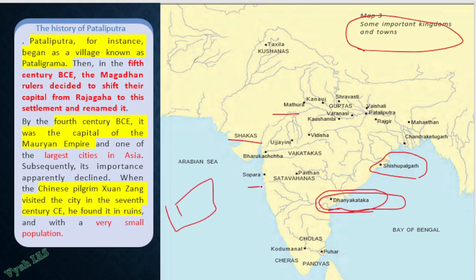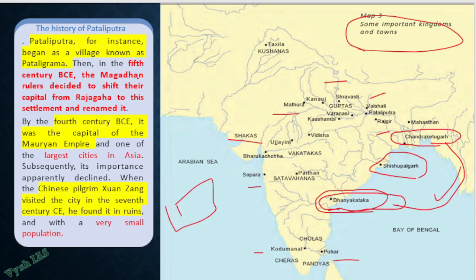You neglect all of these things, like where is Sopara, where is Kodumanai, where is Puhar. You don't study all this and go, and this is exactly what UPSC is asking. So there is no other way, you have to memorize the locations of these things. Okay, Chandraketugarh was asked in the 2024 prelims. Match the following. They put Chandraketugarh and I think Orissa against it. So like that they asked match the following. These two are there in the latest prelims.